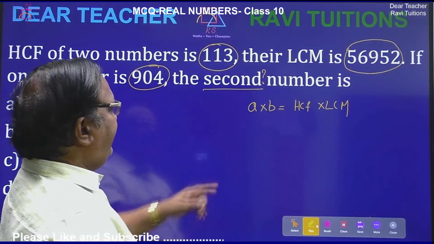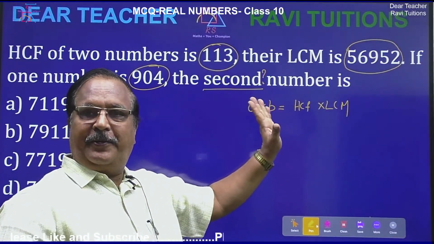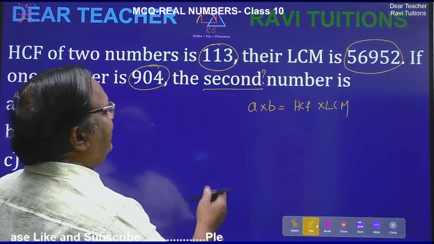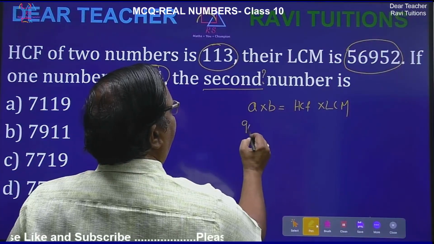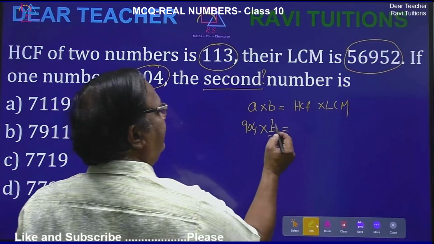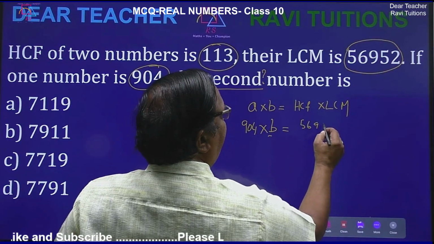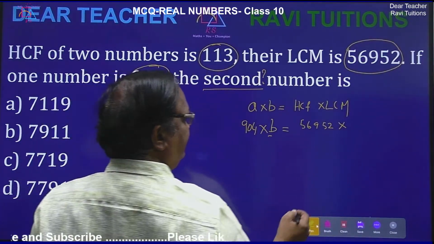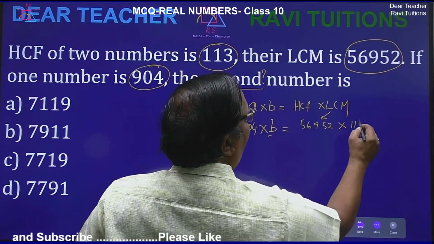Now in this, A and B are two numbers, HCF is HCF, LCM is LCM. Now one number is given, 904, and the other number B we have to find out. The LCM is 56952 and the HCF is 113.